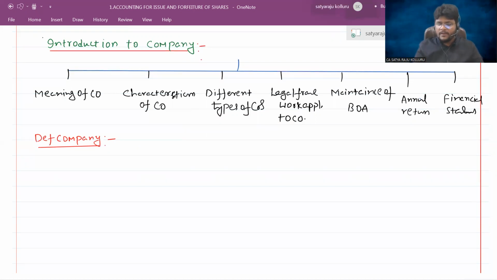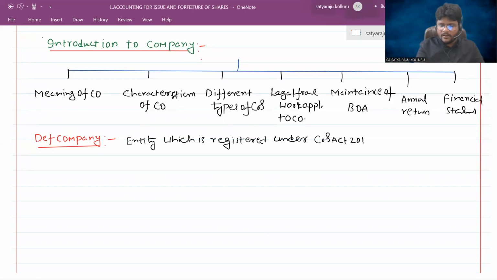Company means an entity which is registered under Companies Act 2013 or other any previous laws.